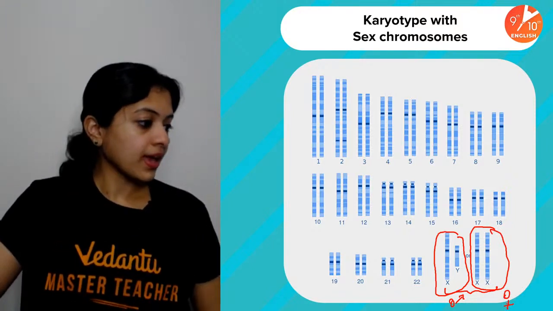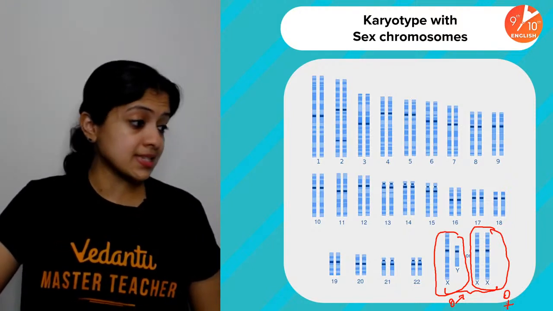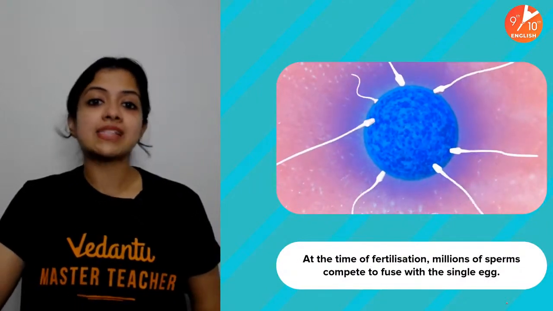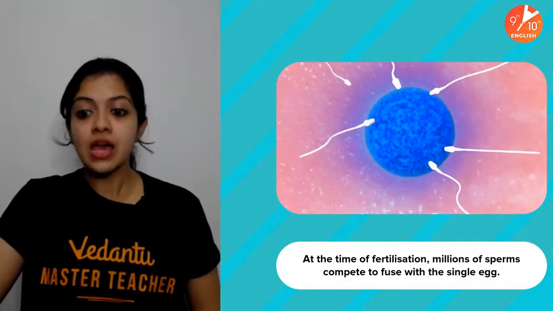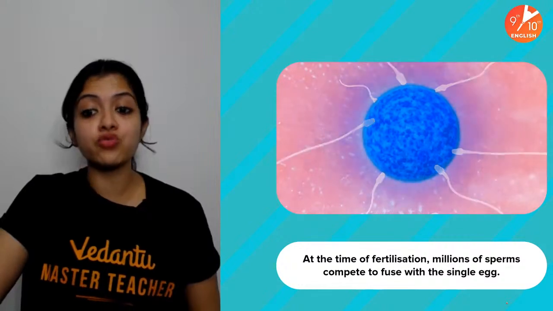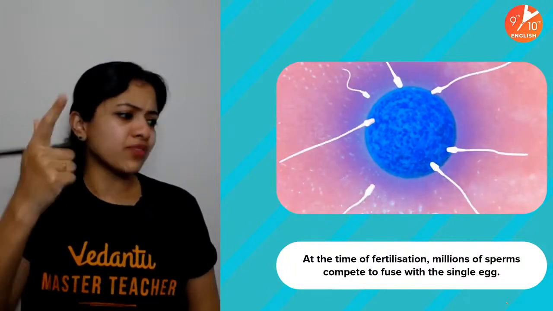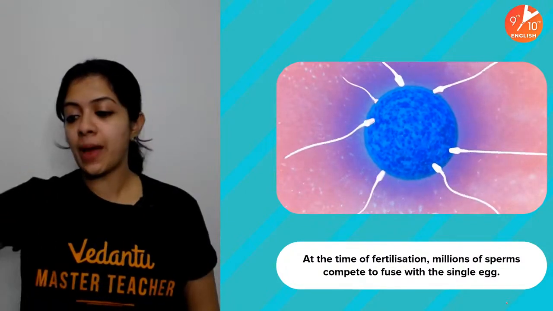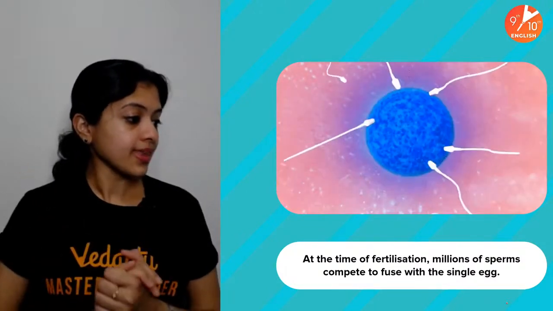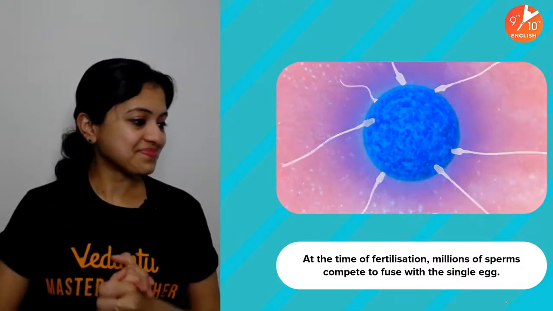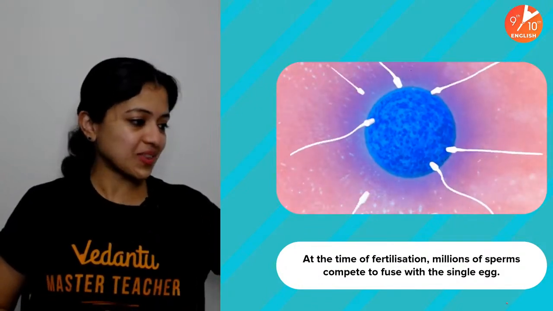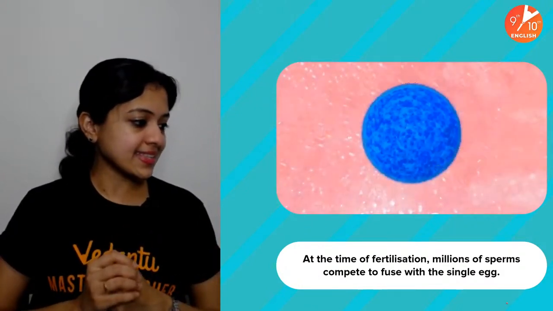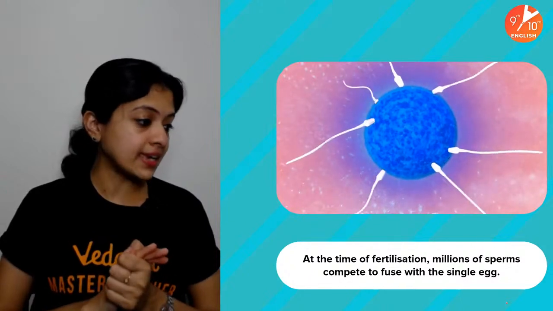Yes, children. Exactly. So, at the time of fertilization, we know that millions of sperms compete to fuse with one single egg. Where does fertilization happen? Who's going to tell me the answer to that? Quick, quick, quick. Yes, oviduct, says Avneek.